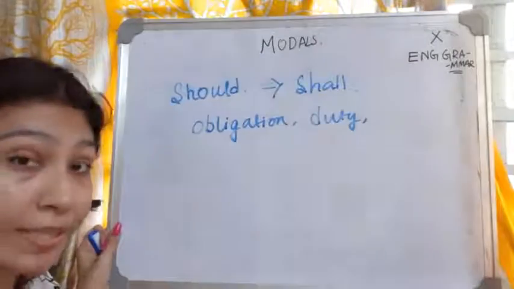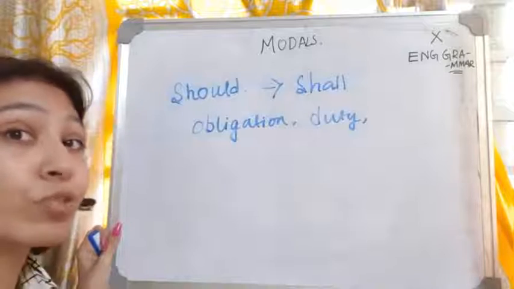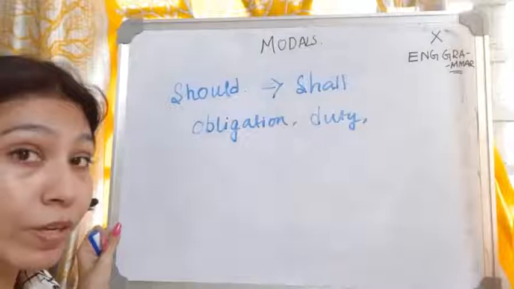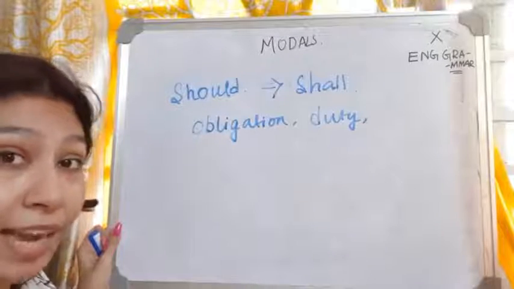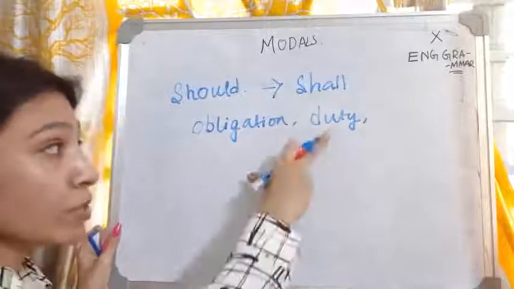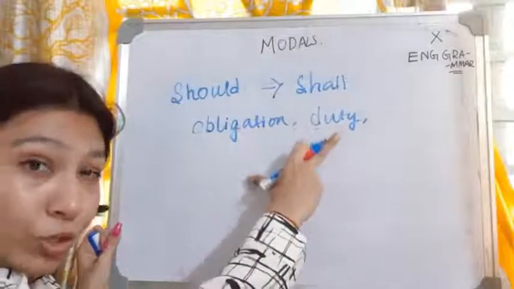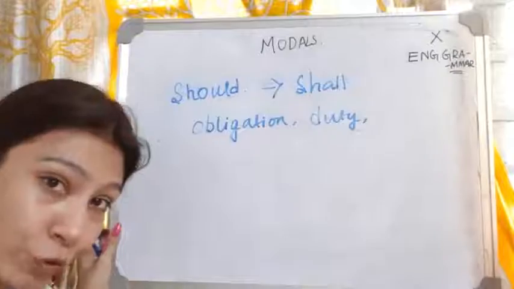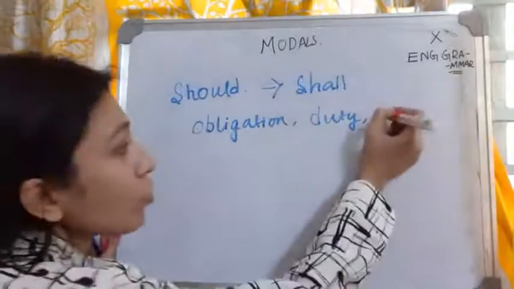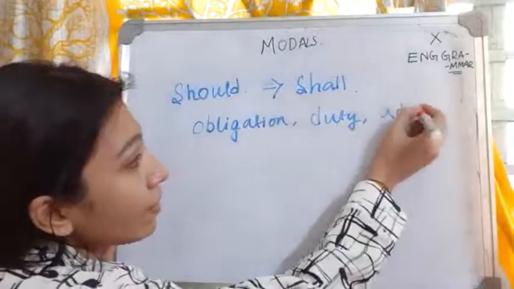So when you know that it is your duty to do a certain work, it is a duty to study, that means you should study. There is no must over there. So when you know "I study", "I should study". Why? Because that is your duty. So whenever you sense in the sentence any sort of duty, just blindly apply the word should over there.